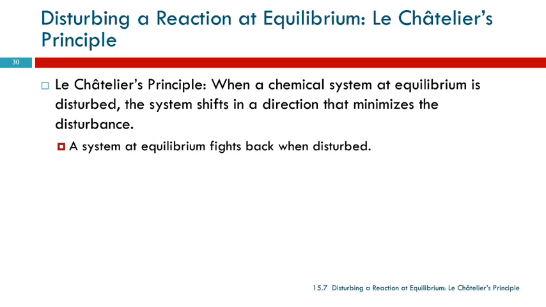Disturbing a reaction at equilibrium. So we've got the equilibrium. What happens when we throw some extra stuff in there, when we disturb or mess up the equilibrium? The equilibrium is going to fight back. It's going to try to undo what we did to it. This is called Le Châtelier's principle. When a chemical system at equilibrium is disturbed, the system shifts in a direction that minimizes the disturbance.